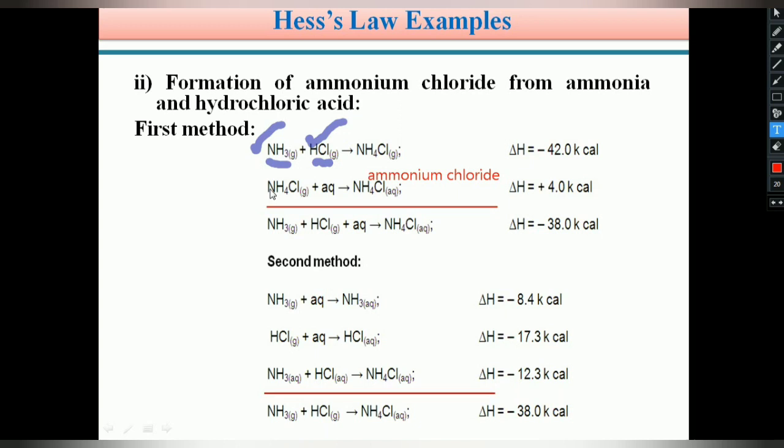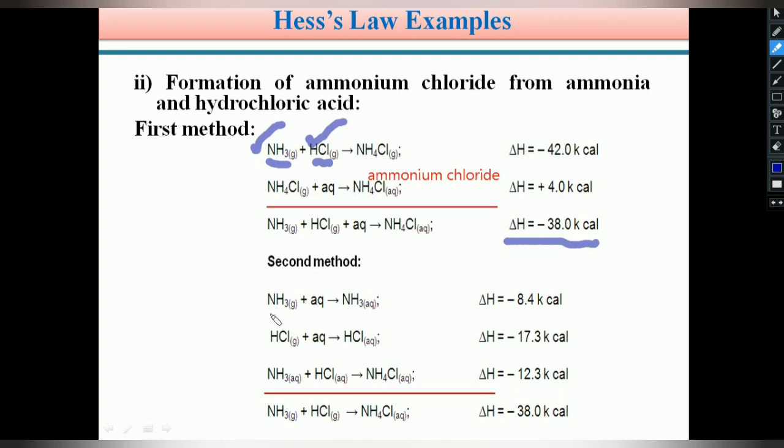In the second step, this gaseous ammonium chloride is soluble in water and forms aqueous ammonium chloride. During these two steps, the enthalpy change is minus 38.0 kilocalories. Students, so in the first method, in two steps, we can prepare our desired ammonium chloride, and the heat change is minus 38.0 kilocalories. And the same ammonium chloride we can prepare in three steps. It is the second method.